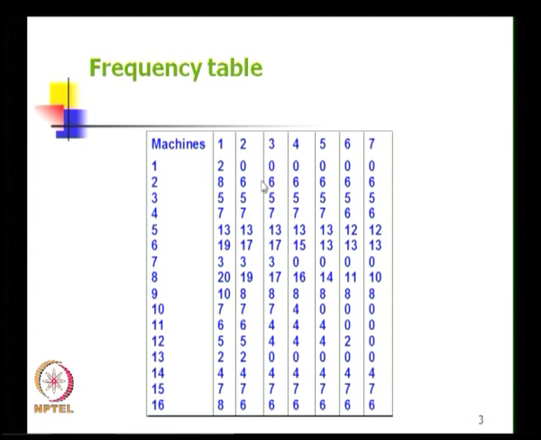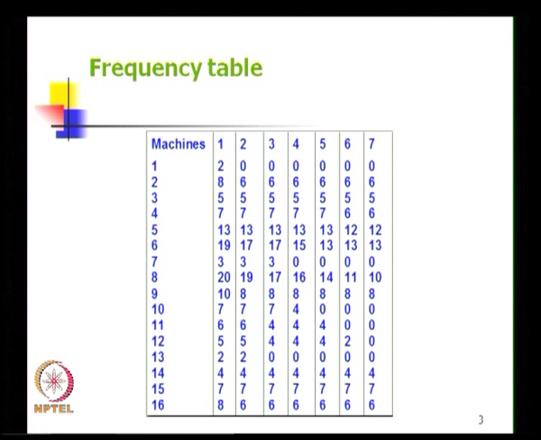Now we look at column number 2 and try to find a nucleus machine, a machine that has the lowest frequency. When we start doing this you realize that machine number 1 has 0 and therefore it will have the lowest frequency.